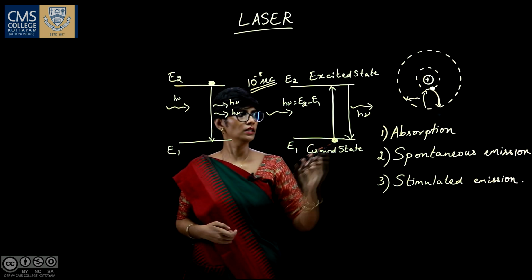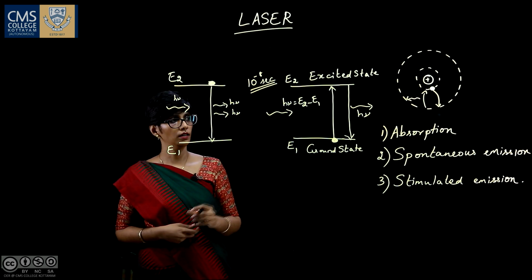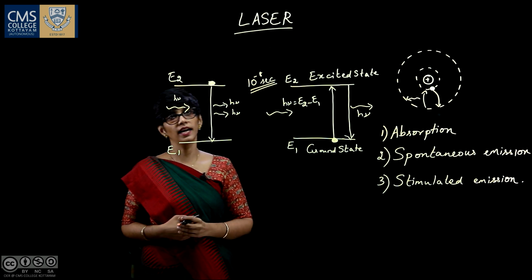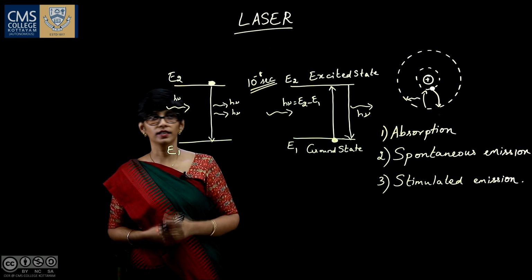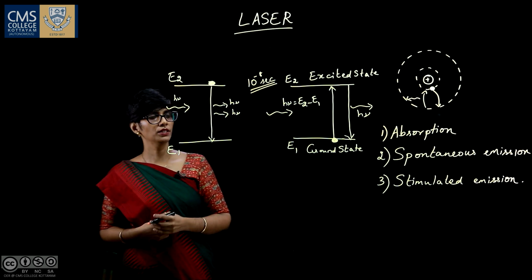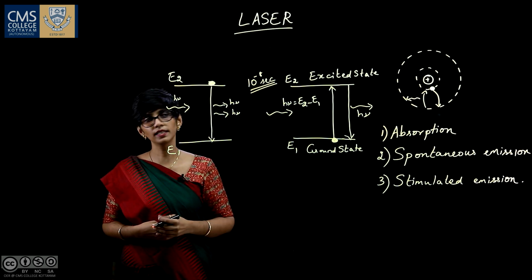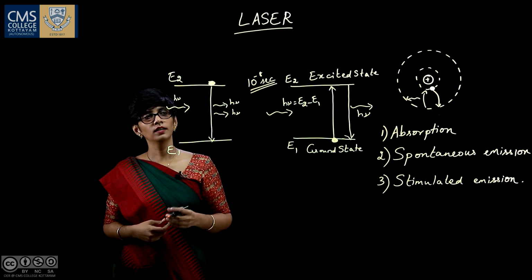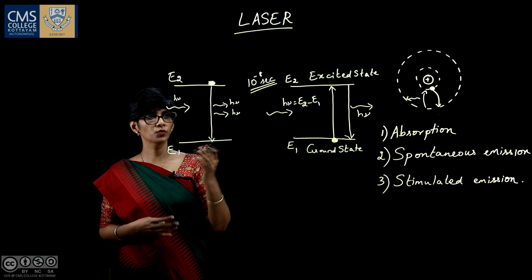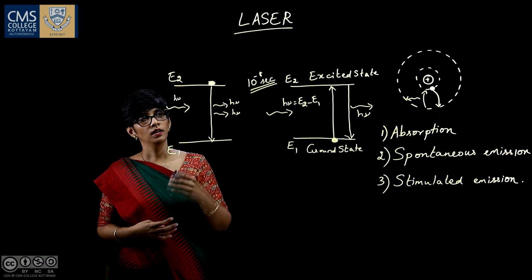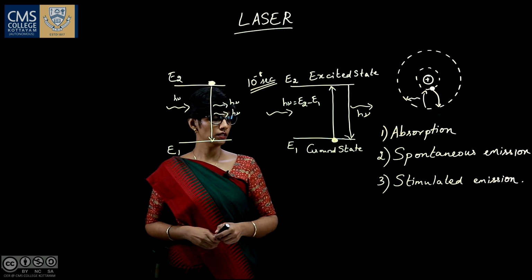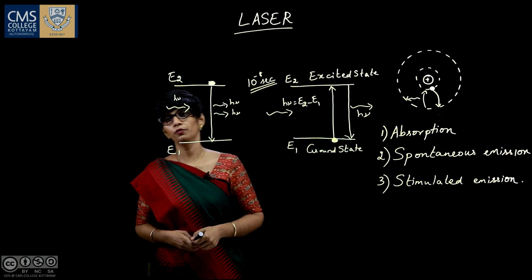The spontaneous emission cannot be controlled because it happens spontaneously, but stimulated emission can be controlled with external factors. And also the output from the stimulated emission will be highly monochromatic, coherent and directional. And that is why this process is used in laser. The outstanding feature of the stimulated emission is multiplication of photons.